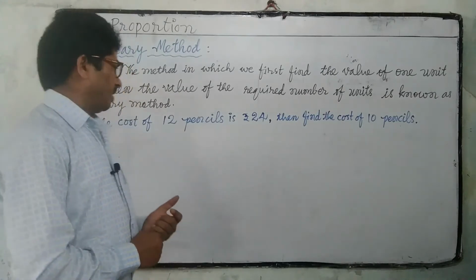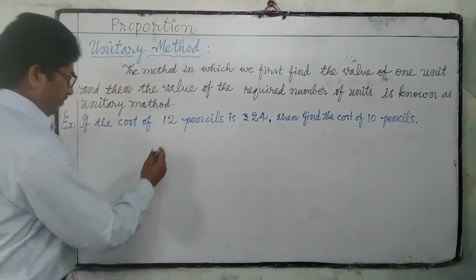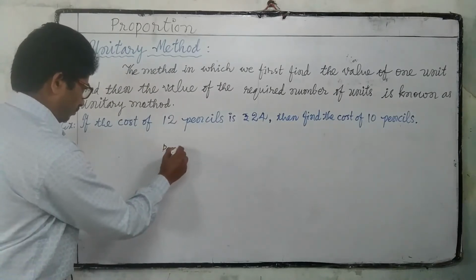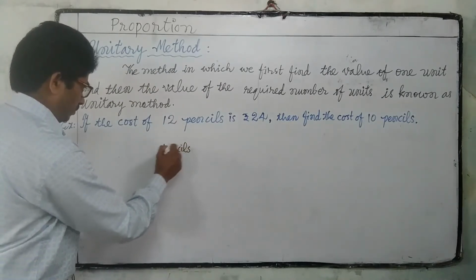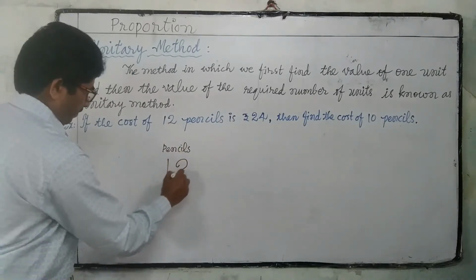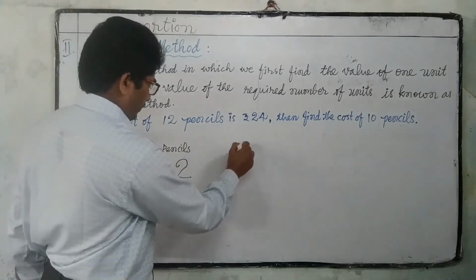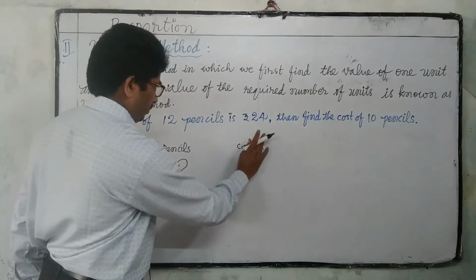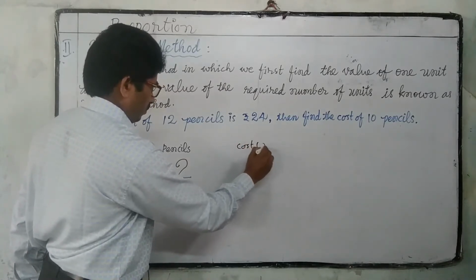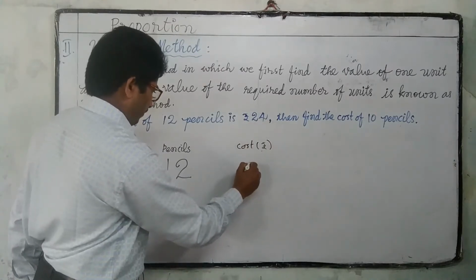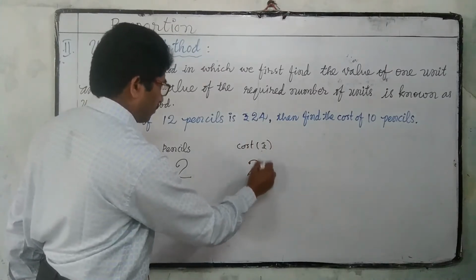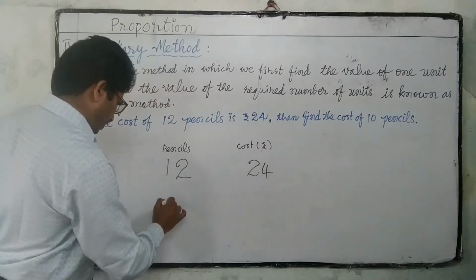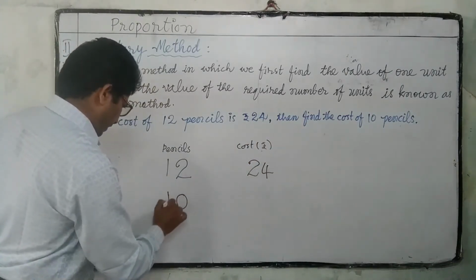To solve this problem, first we have to write these pencils, cost in rupees, 24. We have to find the cost of 10 pencils.